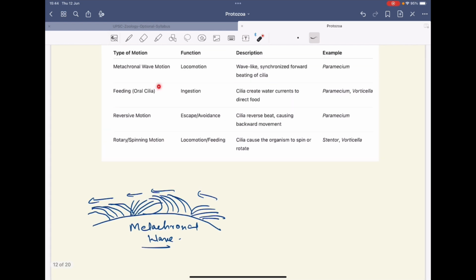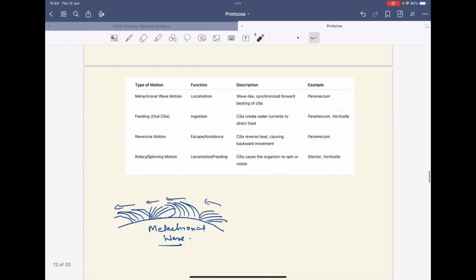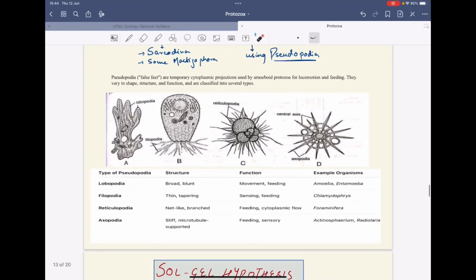There is also the feeding motion of the cilia. The cilia are present around the cytostome from where the food is taken in. It helps in ingestion. There is also the reversive motion, that is the avoidance motion. There is also the rotatory or spinning motion. It helps in locomotion and feeding. Overall, it's found in Paramecium. You can write the example of Paramecium in case of ciliary motion.